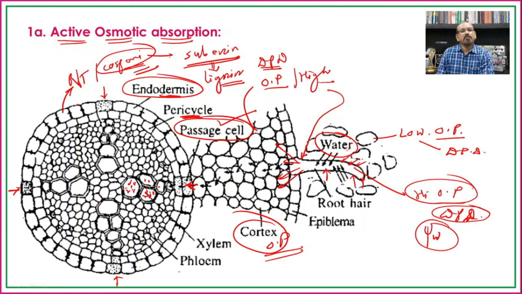So the root hair cells play an active role in the absorption of water, and since it is carried out along the osmotic gradient, it is known as the active osmotic absorption of water. When water reaches the xylem, it is translocated upward, and this upward translocation is known as the ascent of sap, which we will see in the next lecture.